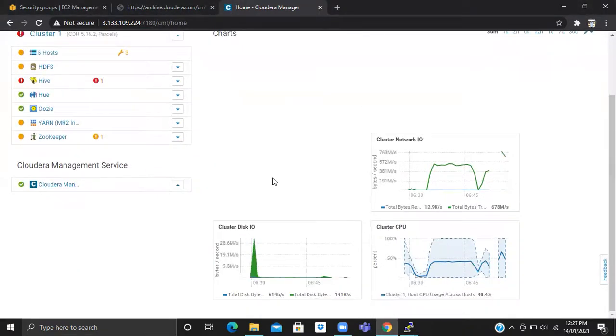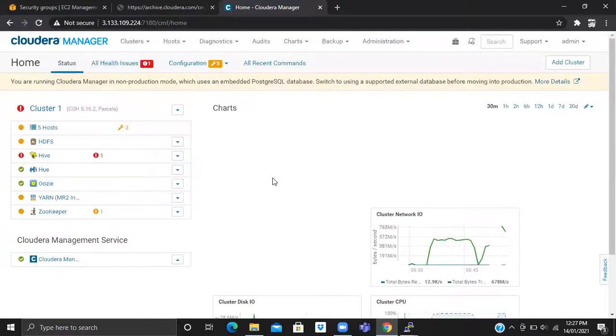Next time, whenever you deploy Cloudera, you can try with RDS, so that you can understand the difference. And the third time you can try with the backup policy. On the side of the administrator, you can see the backup options are there. Just click on this.